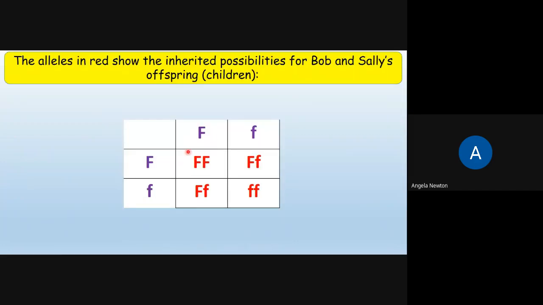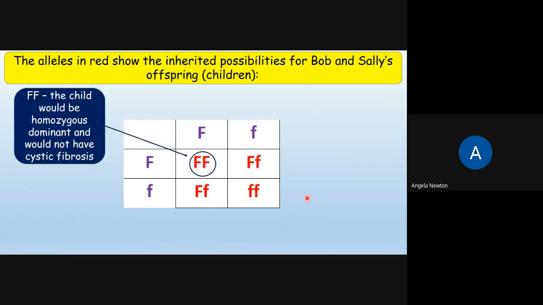So the alleles in red show us the inherited possibilities for Bob and Sally's offspring. So the 2 dominant alleles, 2 capital F's, tell us that the offspring would be homozygous dominant and would not have or carry cystic fibrosis.